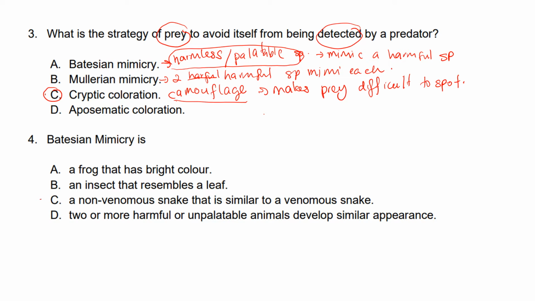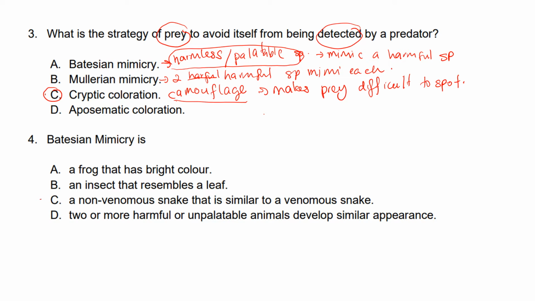For example, when the predator tries to eat the first harmful species for the first time, it will get stung. The second time that the predator tries to eat the second harmful species, it will avoid it, because these two species are similar to each other in their appearance.